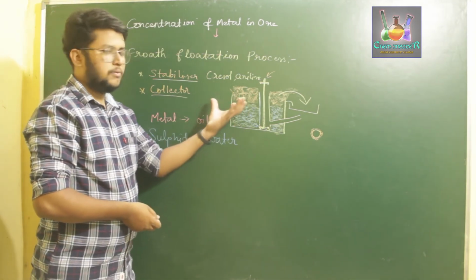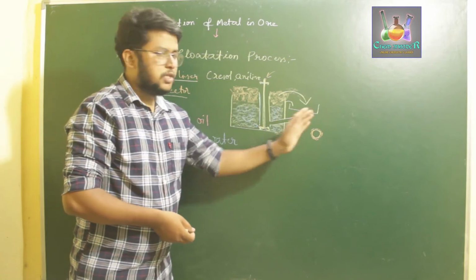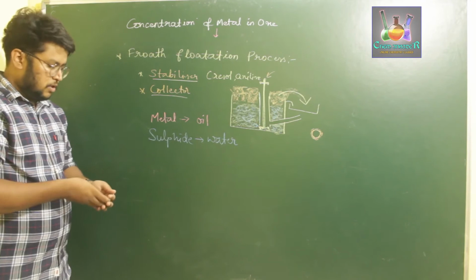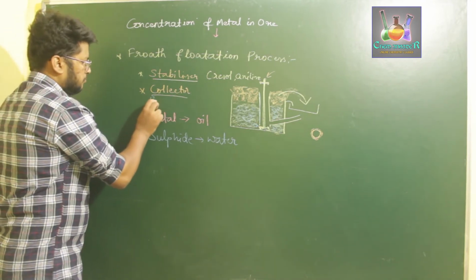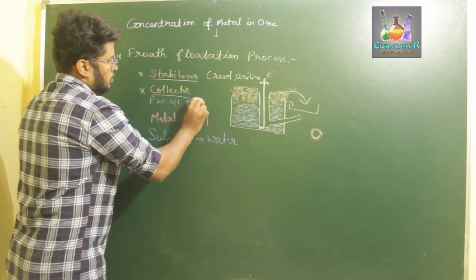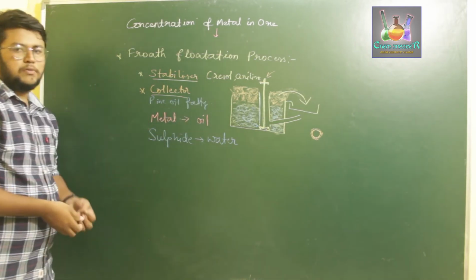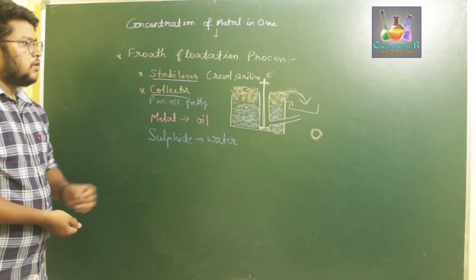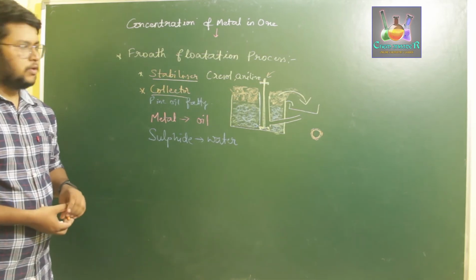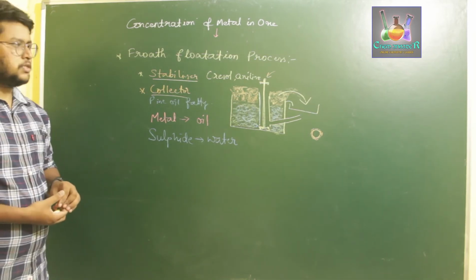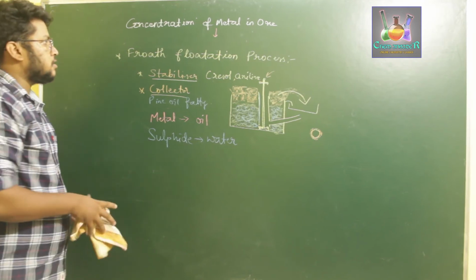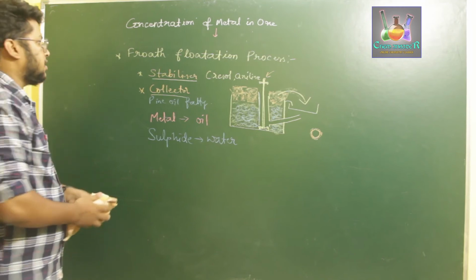Once they form a huge amount of froth at the top, we can easily skim it off into another container, to which we add collectors. Examples of what we use are pine oils and certain fatty acids, for creating a greater amount of froth. Now once the froth is dried up, we have separated the metal from its sulfide ore. So this is how the froth flotation process takes place. Okay. Next we are going to discuss the last process of concentration, that is leaching.